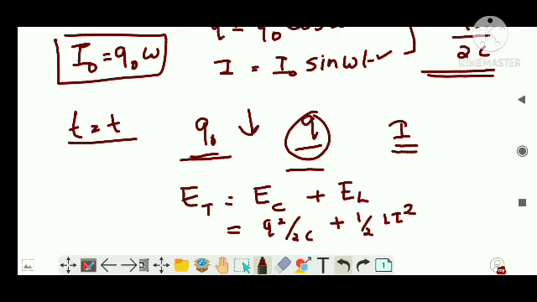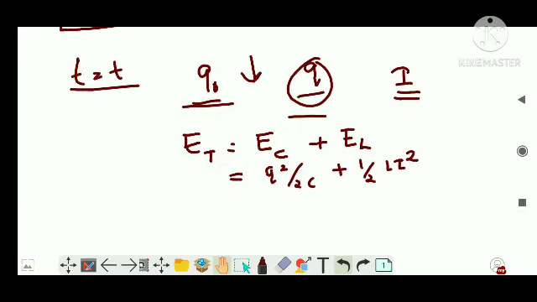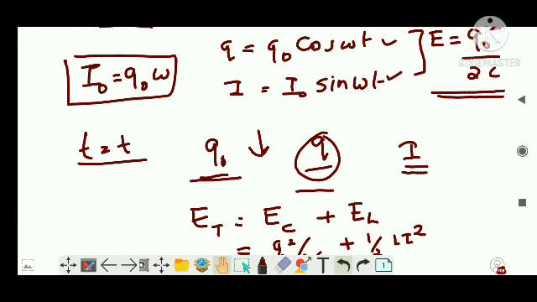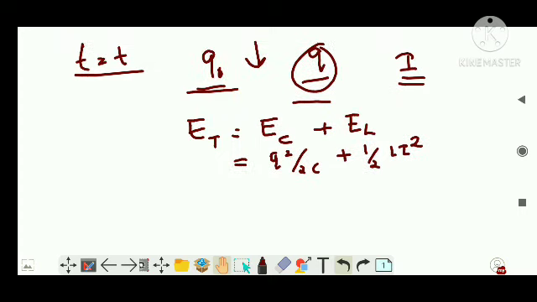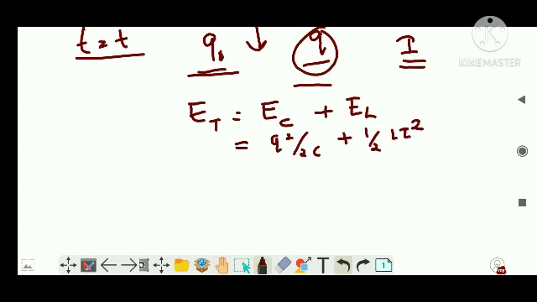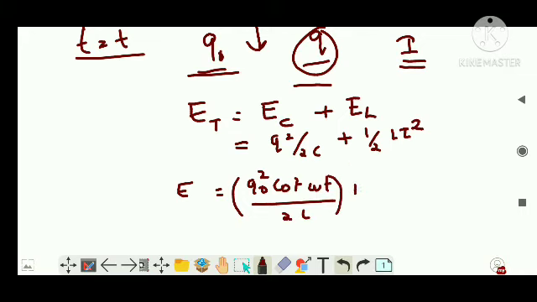squared, right? Now I am going to substitute the Q and I values from the above equations, that is Q naught cos omega t and I naught sin omega t. So now the expression becomes E is equal to Q naught squared cos squared omega t divided by 2C plus 1 by 2L I naught squared sin squared omega t.